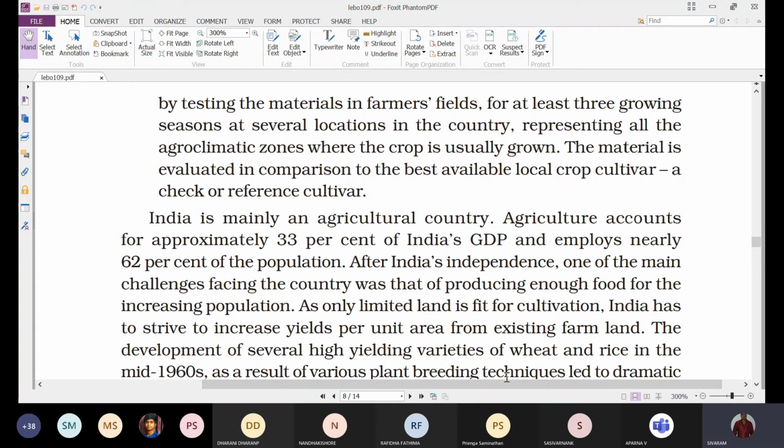They will compare all of these, because if it is showing less yield than the already existing one, it is no use, because no farmer will prefer it. That's why they will compare, and if it shows better qualities than the already existing rice variety, only then will this new plant variety be introduced into that place.